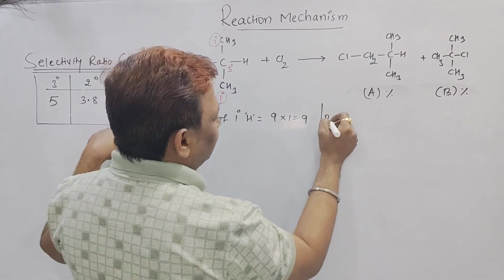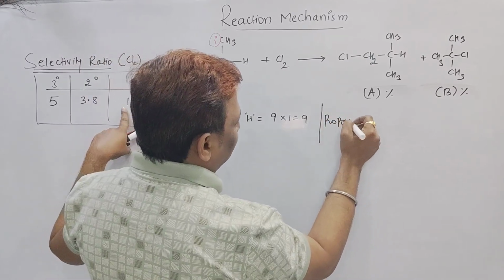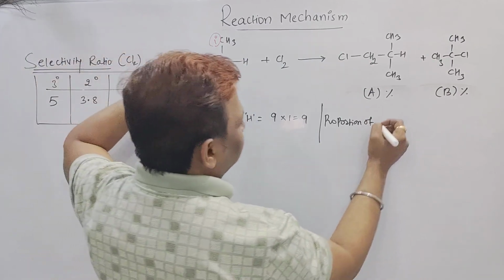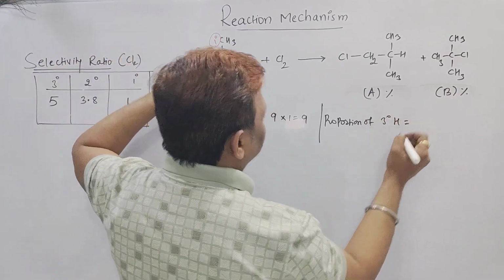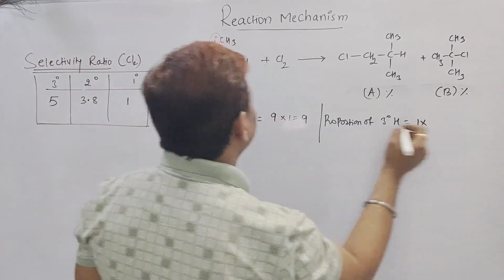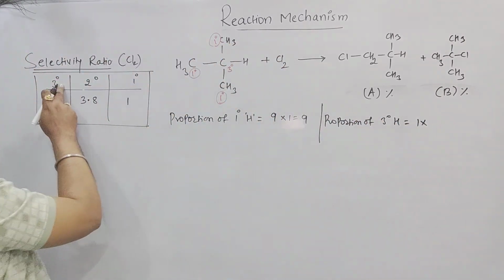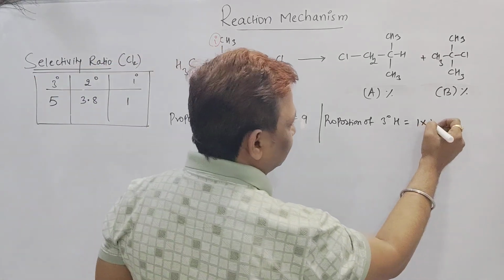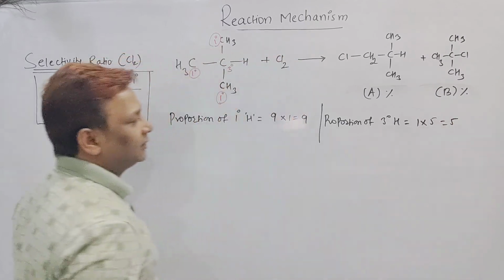Second one, the proportion of tertiary hydrogen, because a tertiary carbon is there, beta. How many tertiary hydrogens do we have, sir? Only 1. And it should be multiplied with what? See, beta, tertiary hydrogen replaced with chlorine, the value should come as 5. So that is equal to 5.